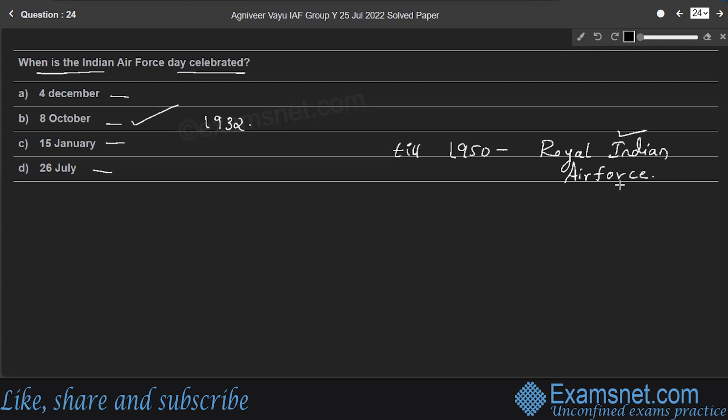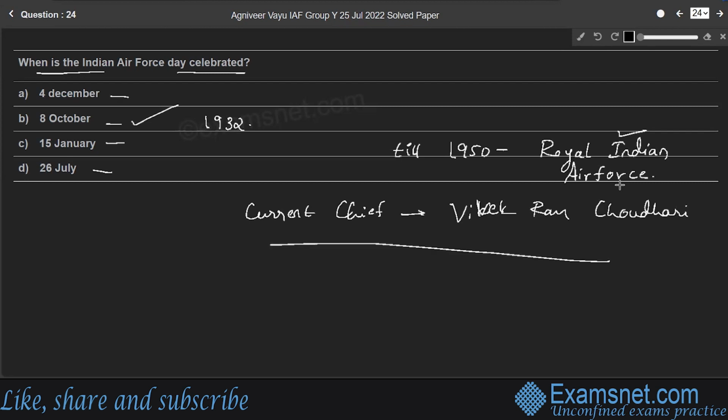Air Chief Marshal Vivek Ram Chaudhary is the current Chief of Air Staff. So the current chief is Air Chief Marshal Vivek Ram Chaudhary. So for the given question, 8th October is celebrated as Air Force Day every year.